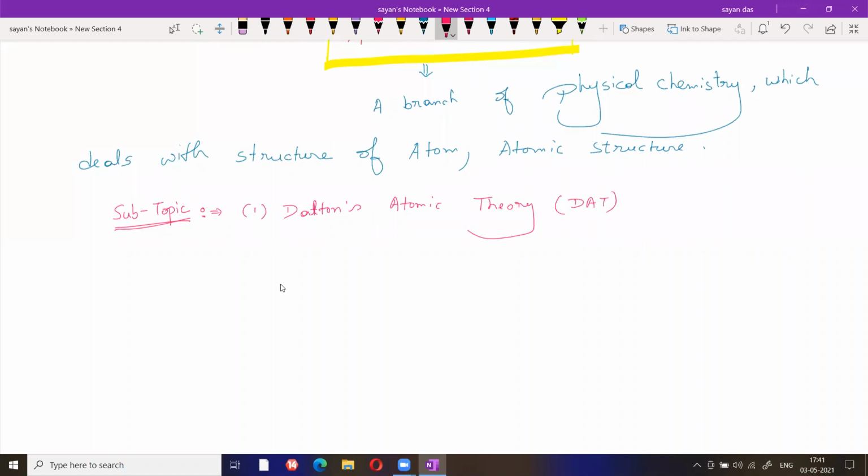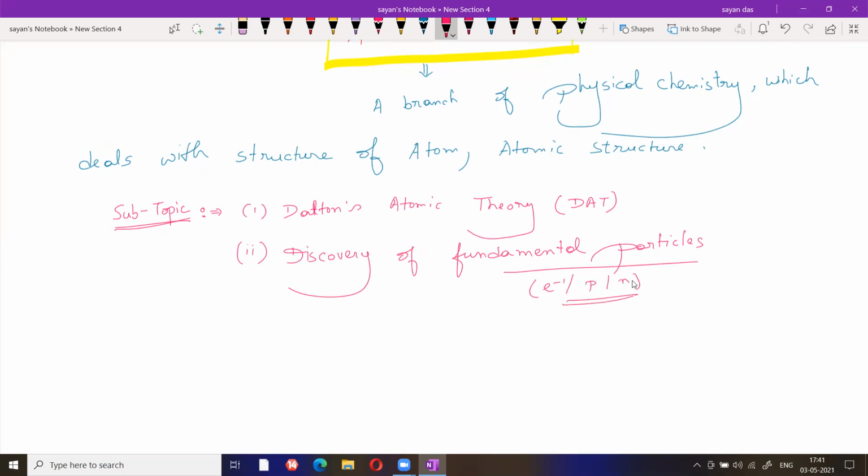DAT. After that, discovery of fundamental particles. Now, fundamental particles basically means the discovery of electron, proton, and neutron. Okay.